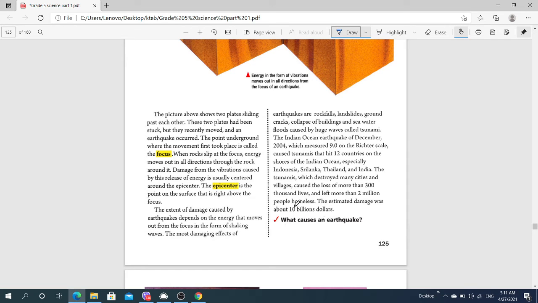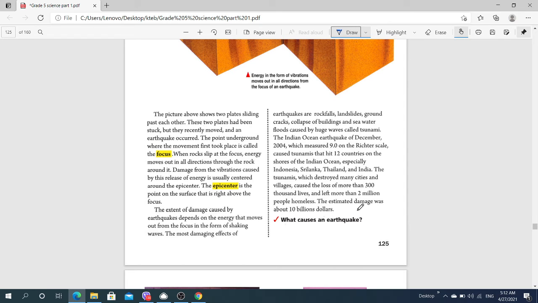Just imagine, the people who live in Erbil, Hewler, are about 2 million. It means 2 million people homeless because of the tsunami from the Indian Ocean earthquake. They don't have homes. All the homes were destroyed and fell down on the earth because of the earthquake and tsunami in the Indian Ocean in 2004.